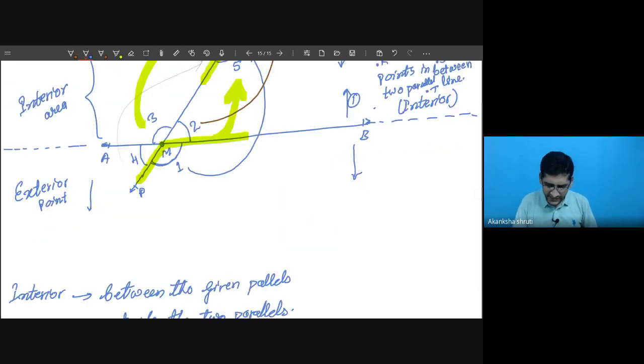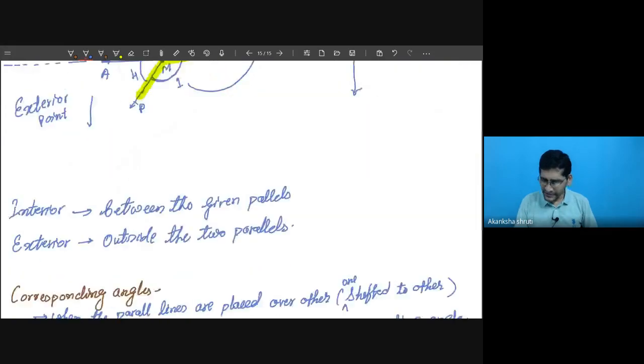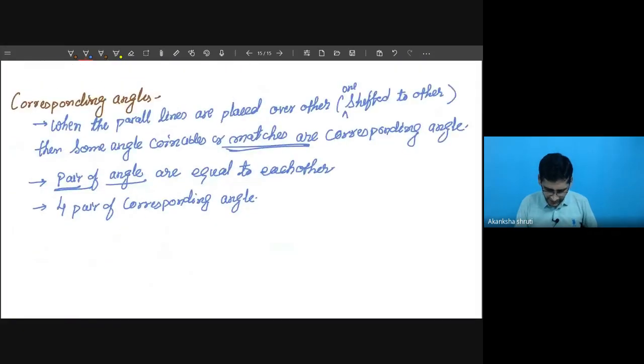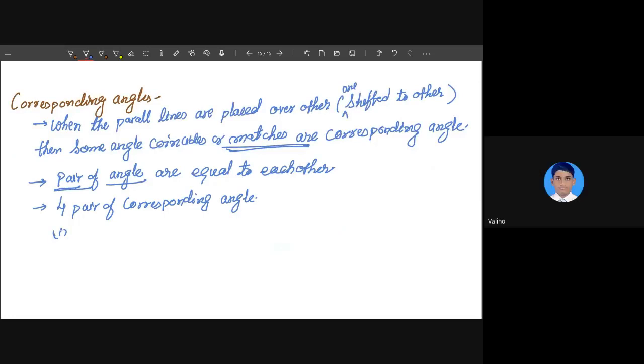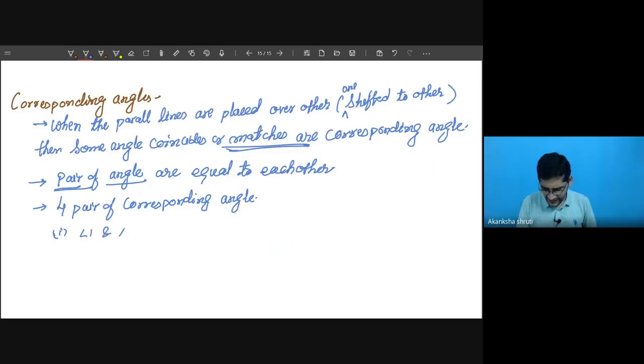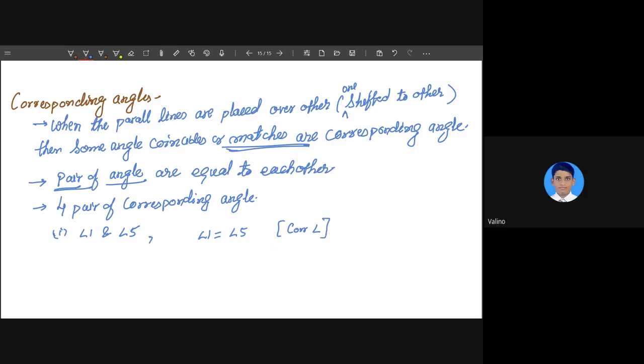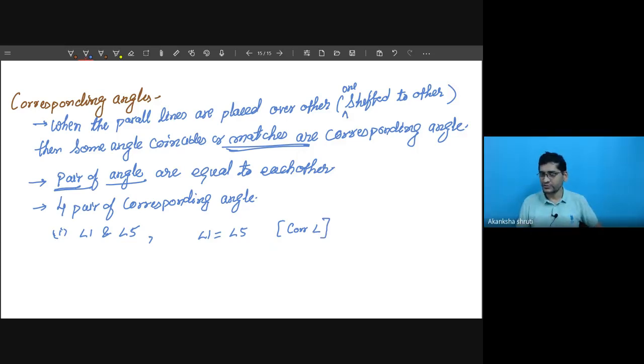We can write that 1 and 5 form a corresponding angle pair, equal to each other. Mathematically, angle 1 is equal to angle 5. Why? Because they are corresponding angles, and corresponding pairs are always equal.